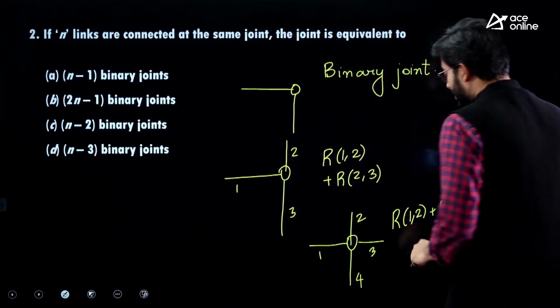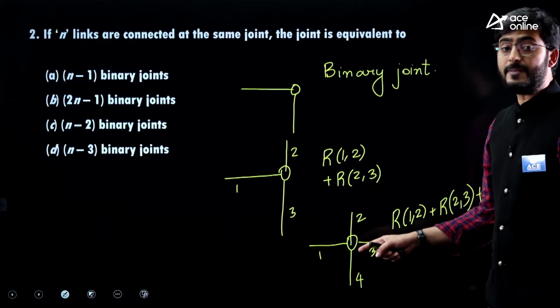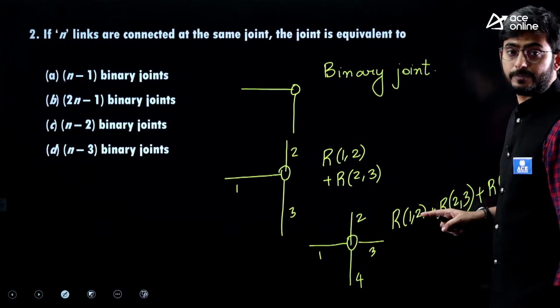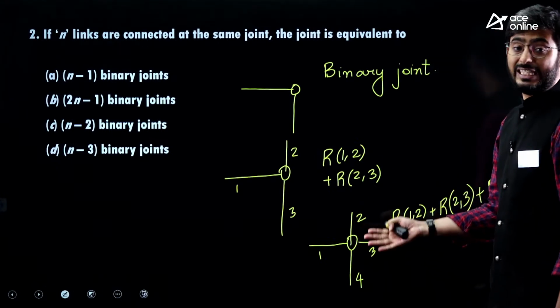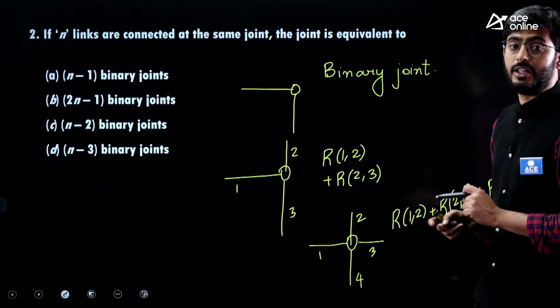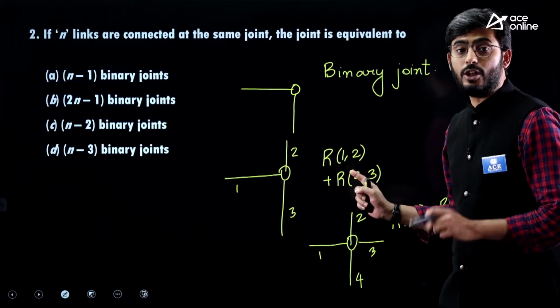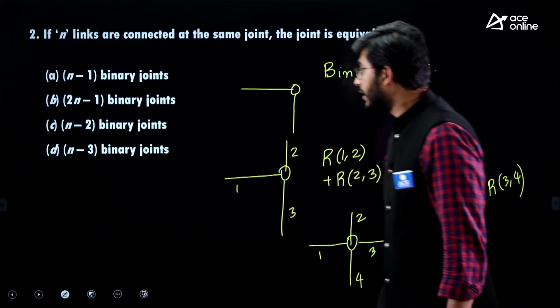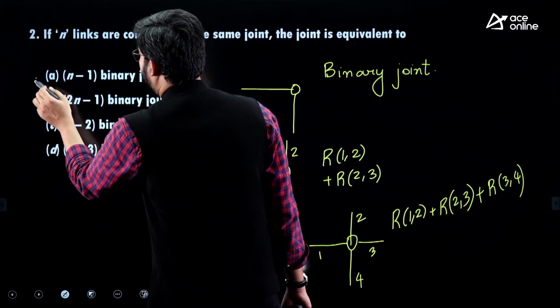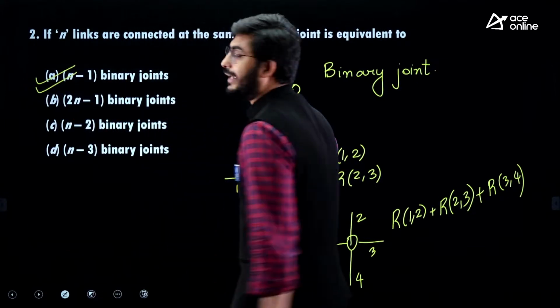Here, if the links are connected at a node, if we are having n number of links, or if we are having 4 links, then we are able to obtain 3 joints. If we are having 2 links or 3 links, we are able to obtain 2 joints. So here the correct answer will be n-1 binary joints.